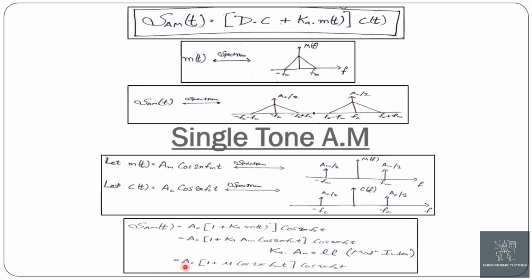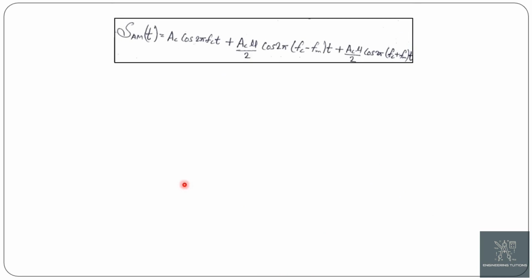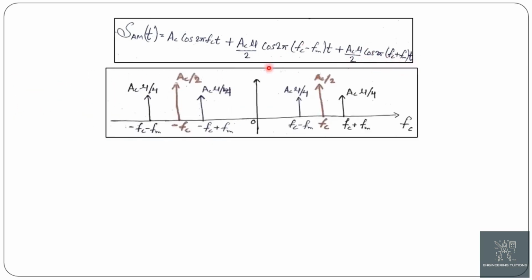After further simplifying this equation, we get A_c cos 2πf_c t, the carrier, plus A_c mu cos 2πf_c t into cos 2πf_m t, which becomes the formula of twice cos A cos B. So rewriting this equation, we get the final expression for single tone AM: s_AM(t) is equal to A_c cos 2πf_c t, that is the carrier, plus A_c mu by 2 cos 2π(f_c minus f_m)t, that is the lower sideband, plus A_c mu by 2 cos 2π(f_c plus f_m)t, that is the upper sideband.